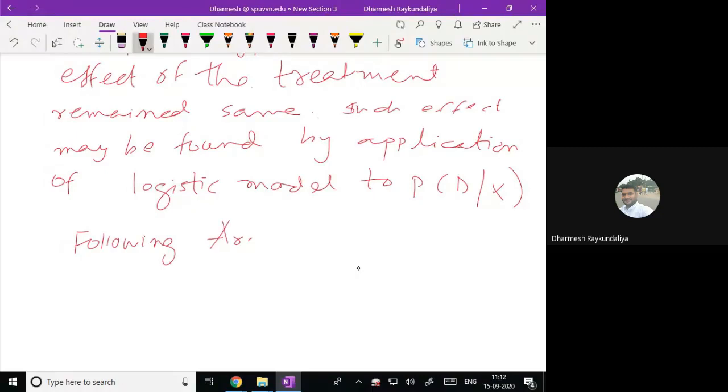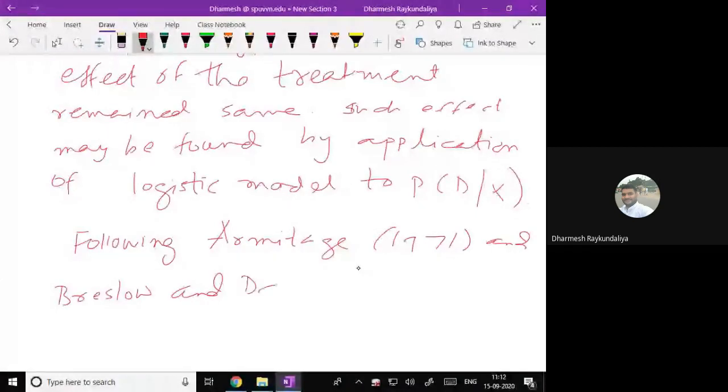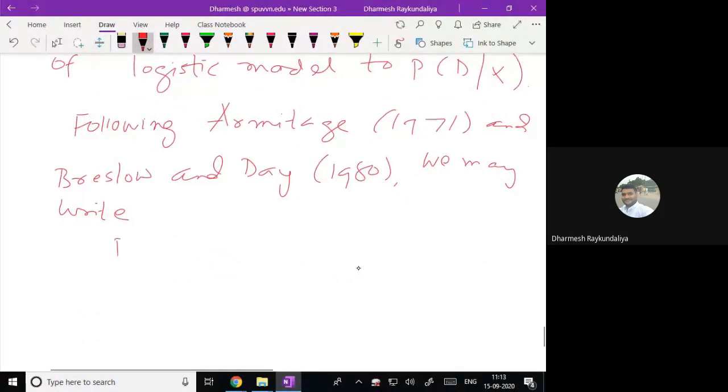Following Armitage 1971 and Breslow and Day 1980, we may write the probability of D given X. Here I am writing X; X means more than one variable may be there.